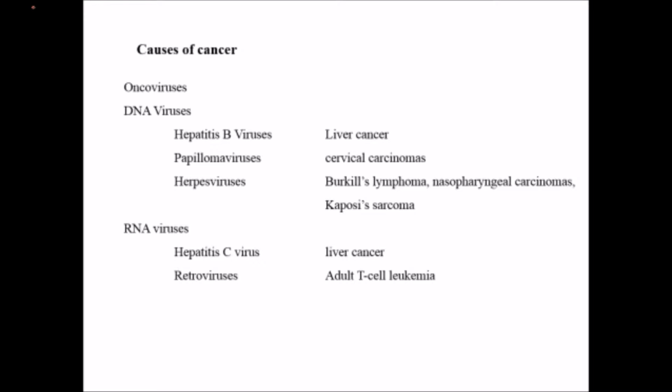So this was a general introduction to cancer. In my upcoming videos, I will deal with these viruses one by one, how they are involved in cancer, and how the chemicals in tea or in tobacco are involved in cancer.